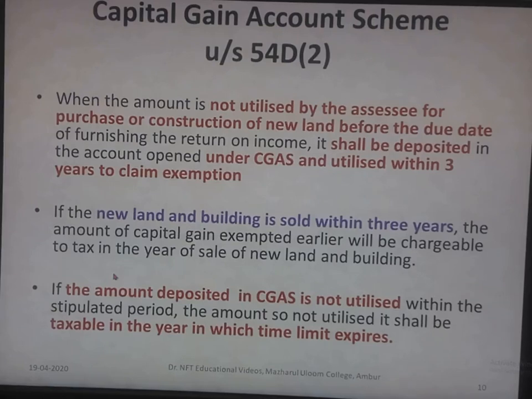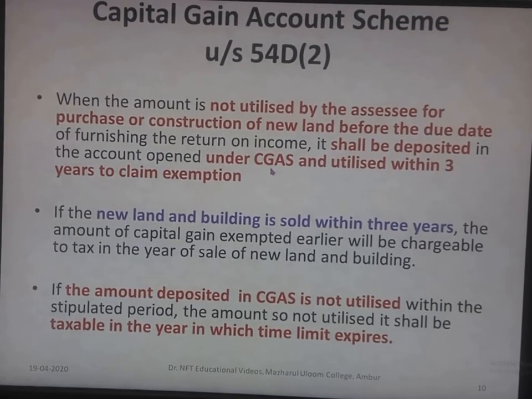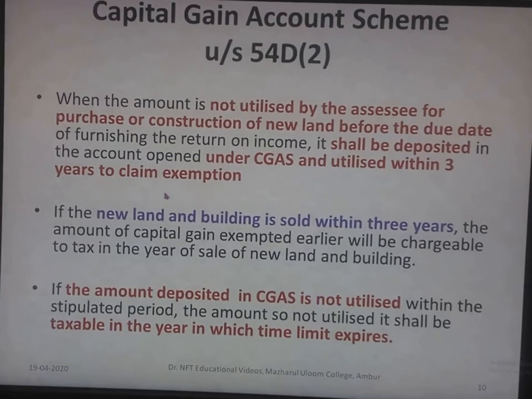Here also we have the concept of capital gain account scheme under section 54D subsection 2. When the amount is not utilized by the assessee for the purchase or construction of new land before the due date of furnishing the return of income, it shall be deposited in the account opened under CGAS, that is capital gain account scheme, and utilized within 3 years to claim exemption. If the new land and building is sold within 3 years, the amount of capital gain exempted earlier will be chargeable to tax in the year of sale of the new land and building.